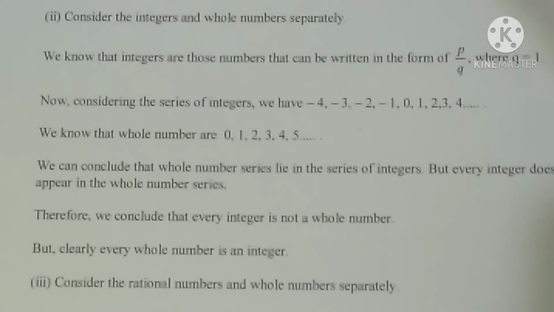What is the second question? Every integer is a whole number. What can we say about integers and whole numbers? Consider them separately. We know that integers are ..., -4, -3, -2, etc. and whole numbers are 0, 1, 2, 3, 4, etc. We can conclude that the whole numbers lie in the series of integers, but every integer does not appear in the whole number series. So the statement is that every integer is not a whole number.